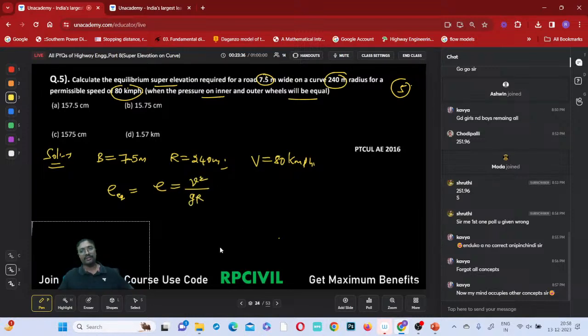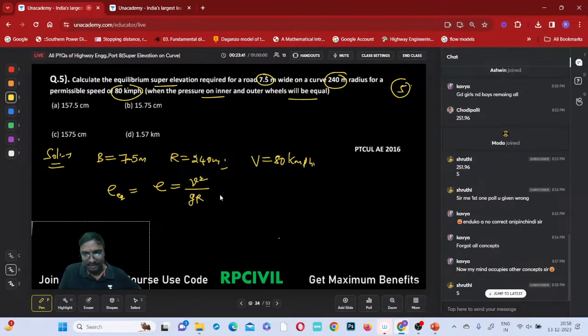Those who attended the classes, right? Equilibrium super elevation is the super elevation when the pressure on the inner wheel is equal to that on the outer wheel, a hands-free condition. There is no need to steer the vehicle; the vehicle takes the turn automatically. Do you remember all these things or not, everyone? So now what is given?